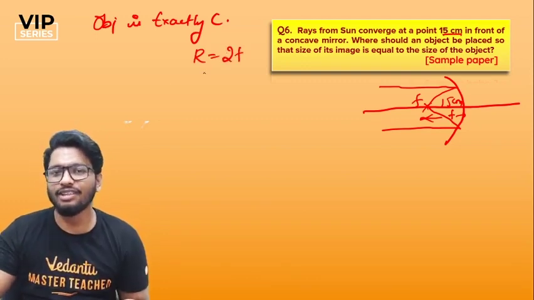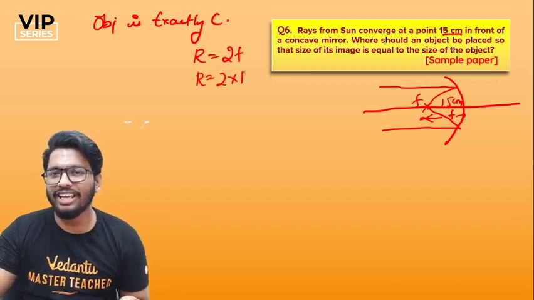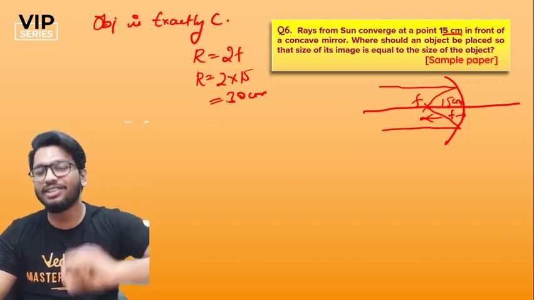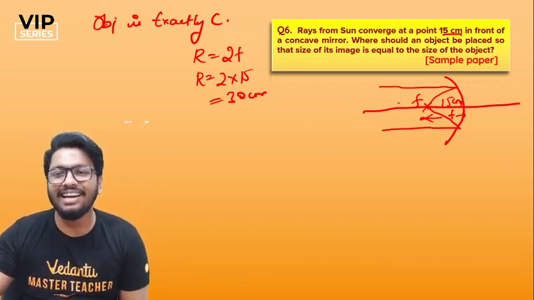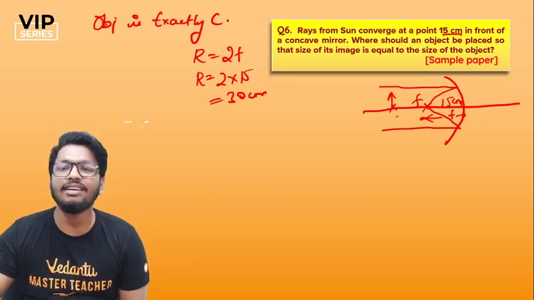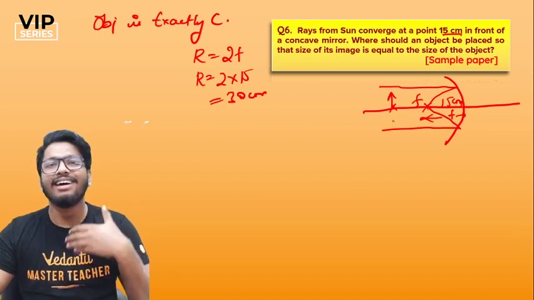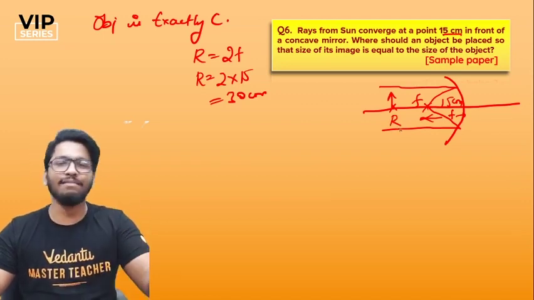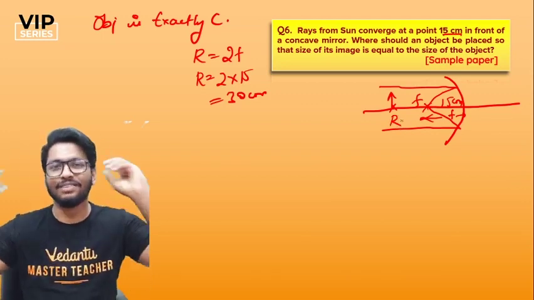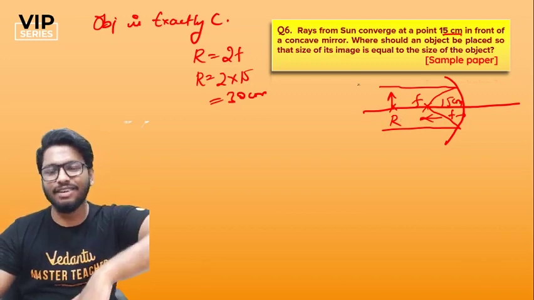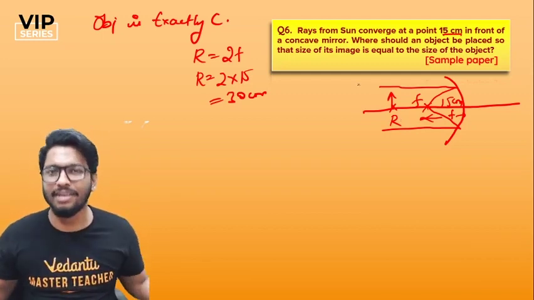So what would be the radius of curvature then? It'll be 2 into 15, which is 30 centimeters. So where should the object be placed? It should be placed exactly at 30 centimeters so that you get an image of the same size as the object, right? You can call that the center of curvature, or the radius of curvature. It's pretty much the same thing.